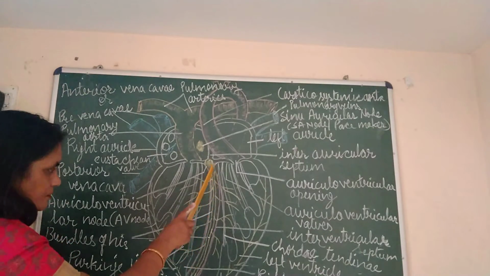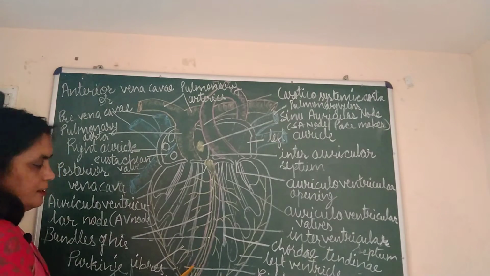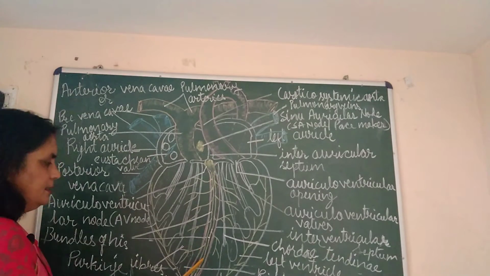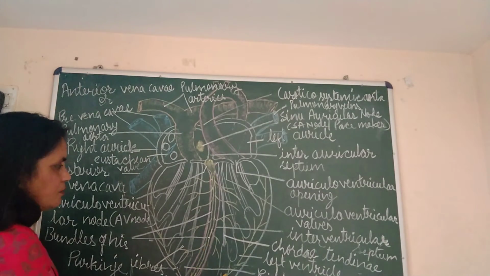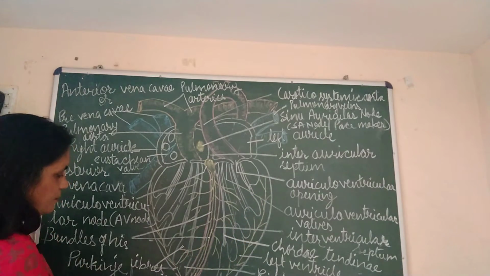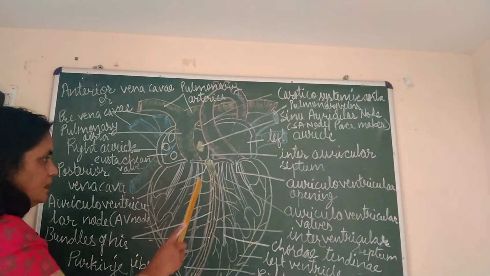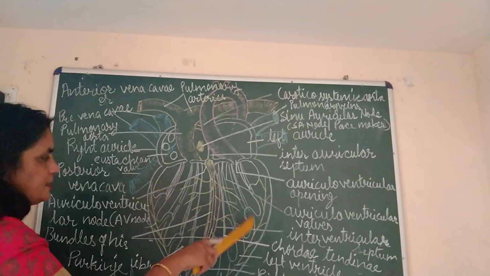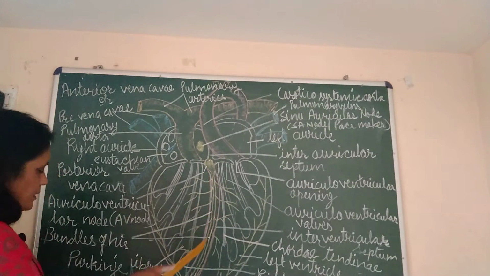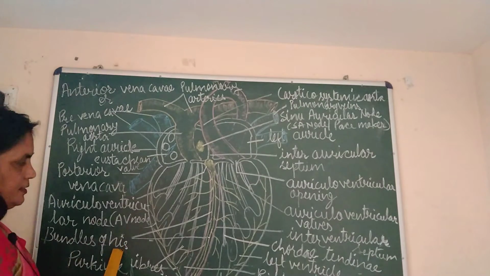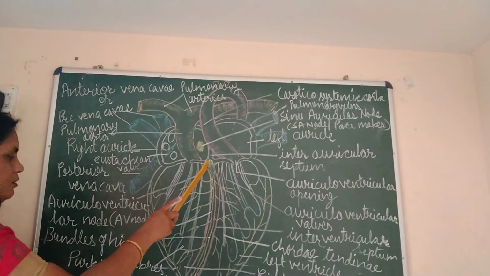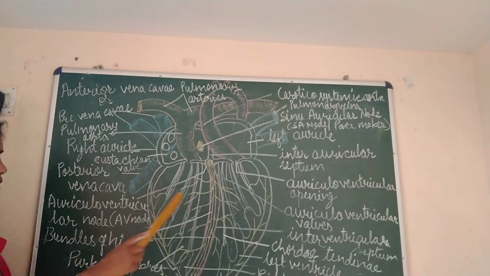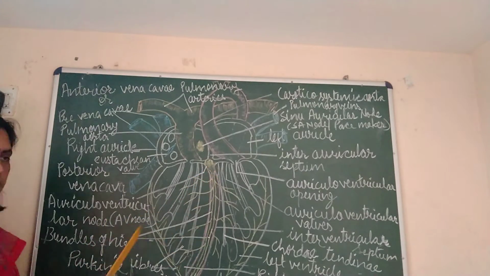And then after the interventricular septum ends, they move into the outer walls of ventricles, and everywhere they give out some muscular fibers. These two bundles are called bundles of His.